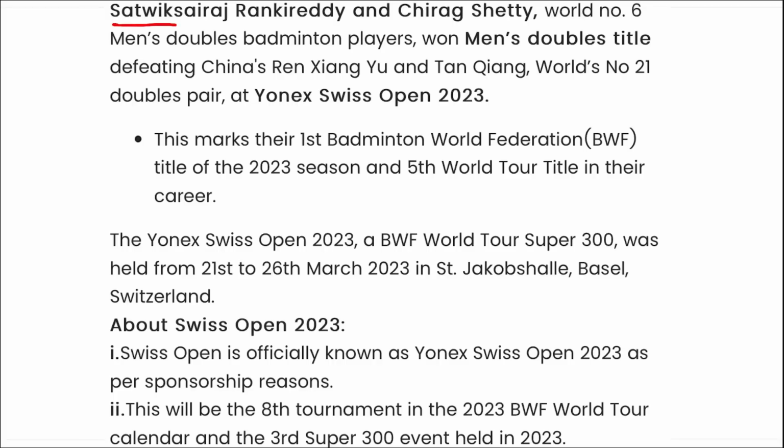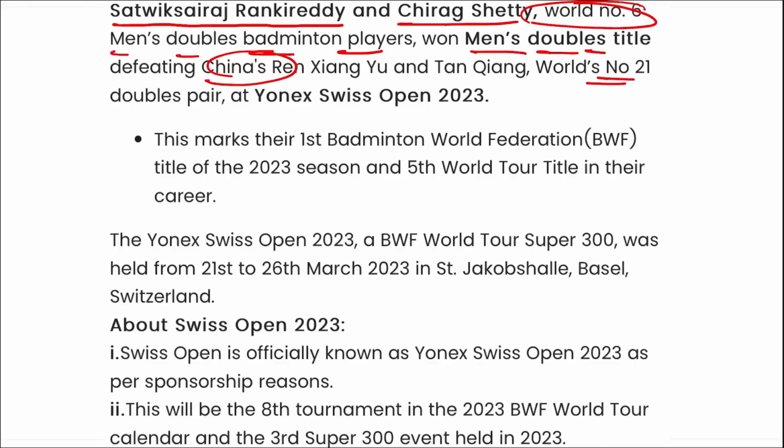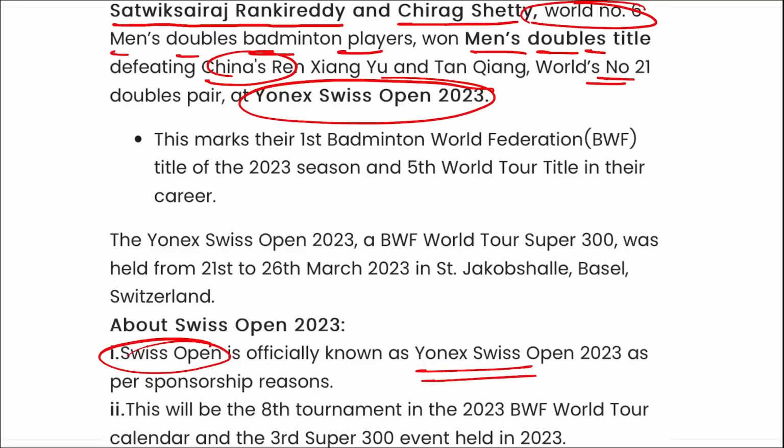I repeat, Satwiksairaj Rankireddy and Chirag Shetty, who are the world number one men's doubles badminton players, have won the men's doubles title, defeating China's number 21 doubles pair at the Yonex Swiss Open 2023. All right, and remember this Swiss Open is also officially known as Yonex Swiss Open 2023 only, and this will be the 8th tournament in the 2023 Badminton World Federation World Tour calendar and the third Super 300 event held in 2023.